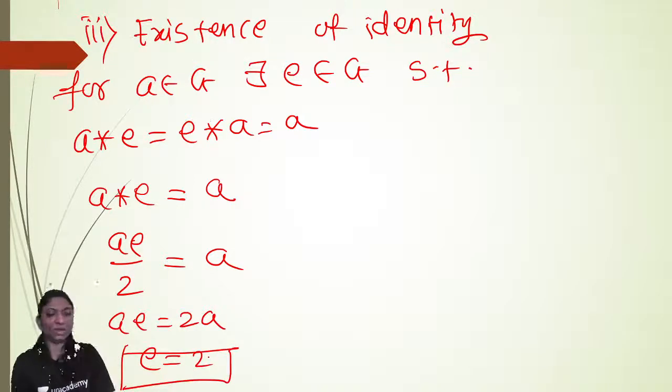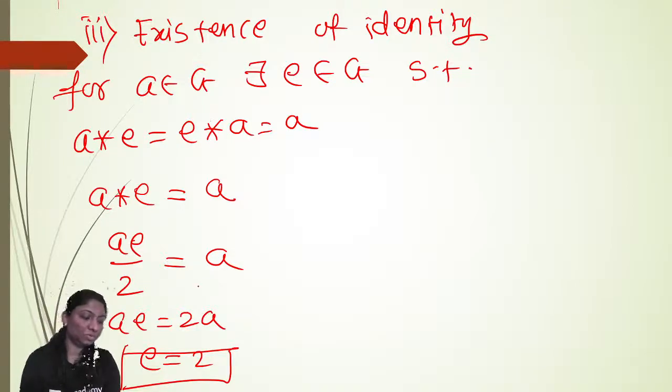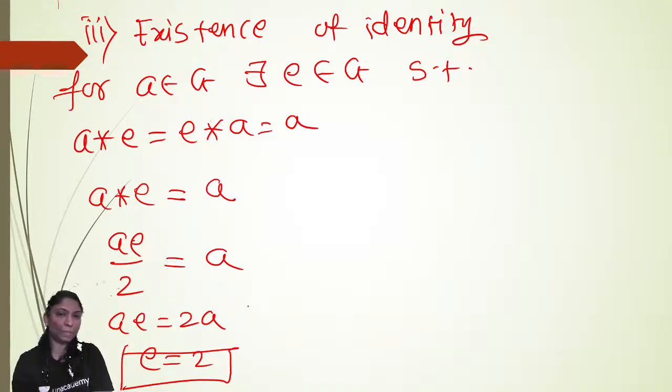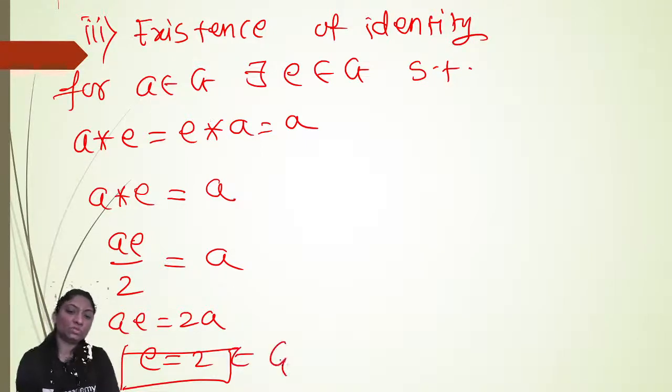So A gets cancelled out, E is equal to 2. Exactly similar to what we have seen in example number 1, I think. Okay, so E is equal to 2, and A is not equal to 0, so A cancels out. So E is equal to 2, which belongs to G. Therefore, 2 is the identity element of G with respect to star.